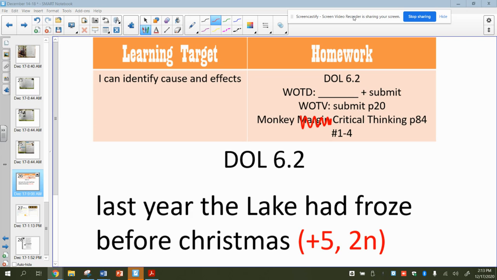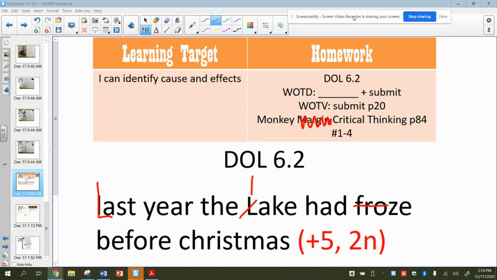All right, go ahead and take out your DOL. Last year, the lake had froze before Christmas. You're looking for 5 changes and 2 common nouns. Find those changes and then go ahead and correct it. First change, last should be capitalized at the beginning of our sentence. Lake should be a lowercase L. It's not naming any specific lake like Lake Buffalo or Pulaski Lake.